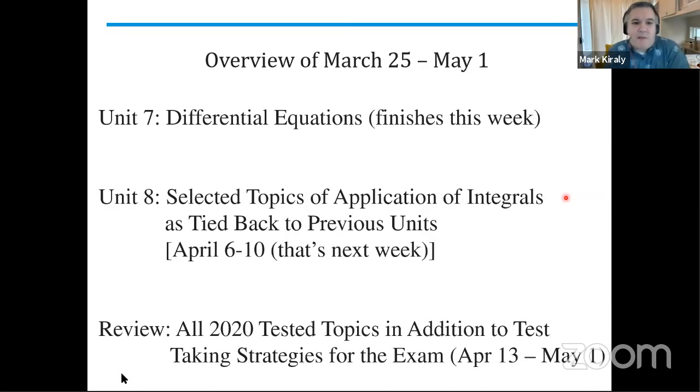Next week, we're going to do Unit 8. It is not tested material, but we're going to tie it back to previous units each time. And then our final 3 weeks are going to be reviewing the 2020 tested topics in addition to test taking strategies and other things we can work in. And we're all looking forward to Friday's announcement, which will give us a little more light on what the test exactly is going to look like.